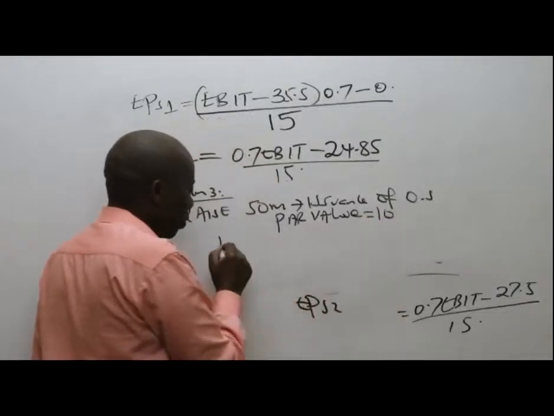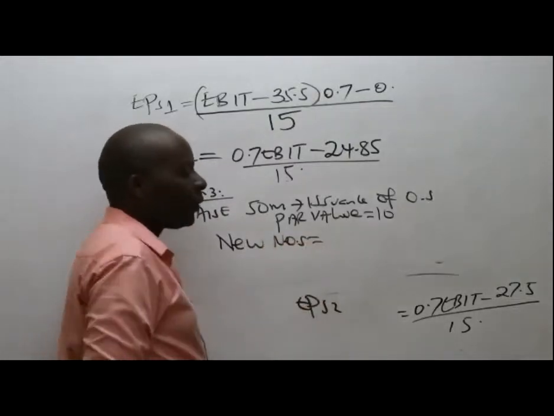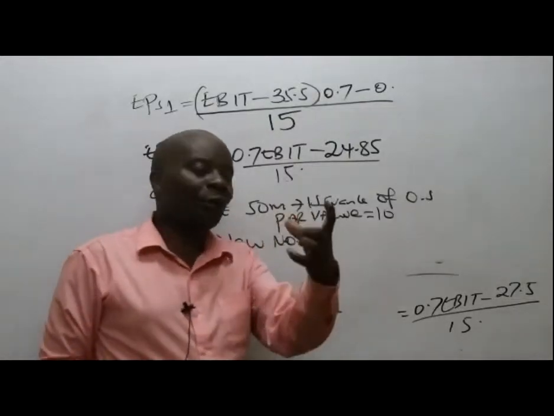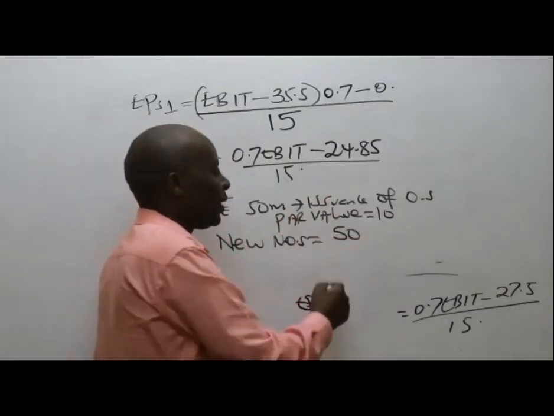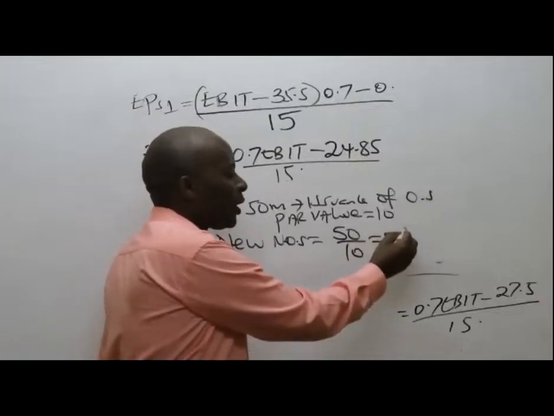So then I would want to know the new number of ordinary shares. You take the capital raised. The capital raised is 50. I don't want to deal with millions. So 50, you divide this by 10, which gives me 5.